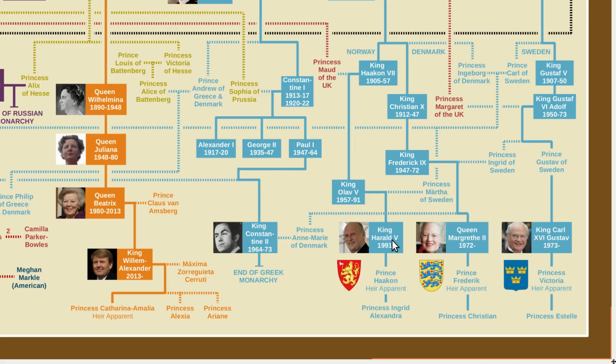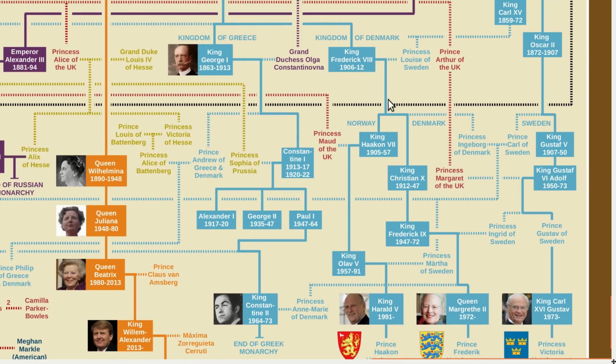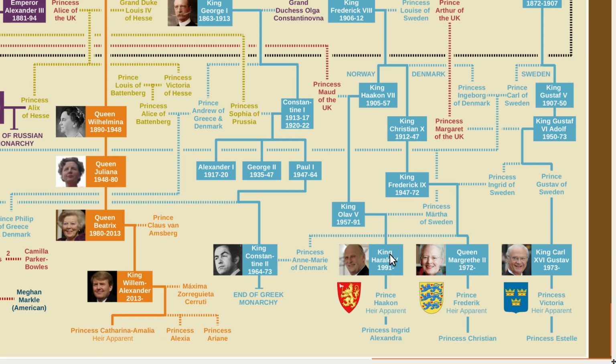So because both the Norwegian monarchy and the Danish monarchy stem from Frederick VIII, that makes these 2 monarchs second cousins. But Queen Margrethe is actually more closely related to the King of Sweden, even though he's from a different house. That's because her mother and his father were brother and sister.